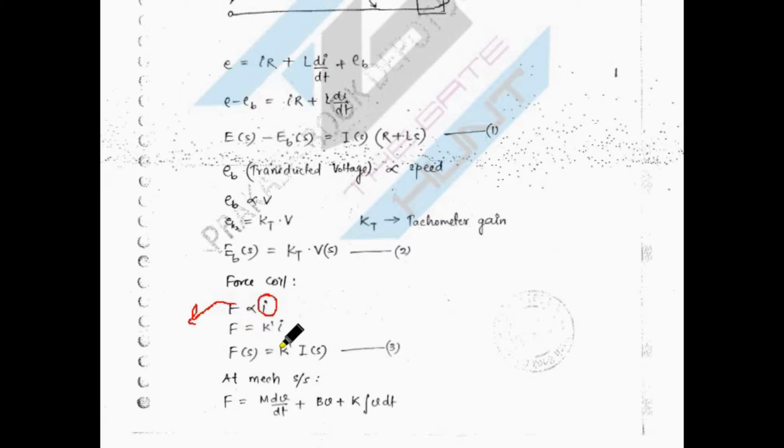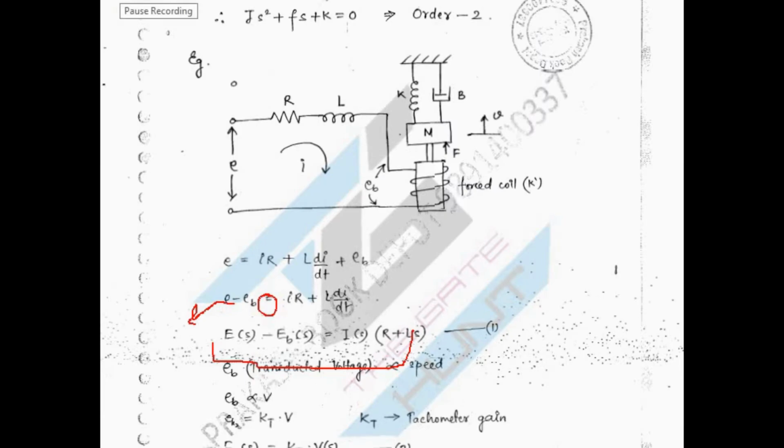Okay, so now what is our mechanical system? First we'll see the mechanical system, with that I will elaborate the total equation, right? So we'll just focus on that system. This is nothing but your mechanical system representation, this part. Okay, so what I am going to elaborate now: actually in parts 1 and 2 I have explained the electrical system. Now in part 3 I am going to explain the mechanical system.